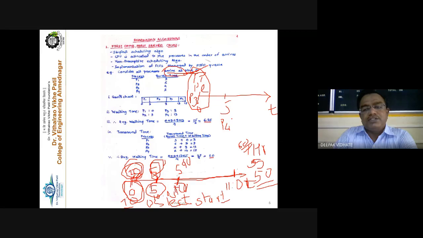Its arrival time is considered to be 5, and it must be subtracted from the waiting time for that particular process. Because from 0 to 5 milliseconds, the process was absent, it is not at all present. So the waiting time for P4 is to be considered from the 5th millisecond onwards, similar to our students.